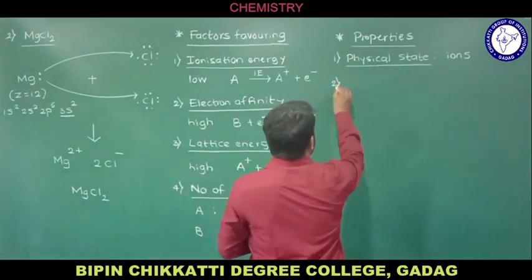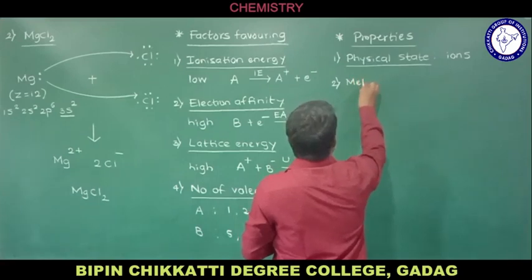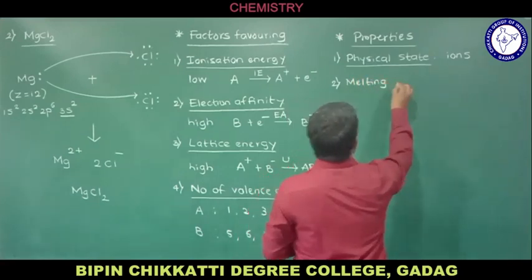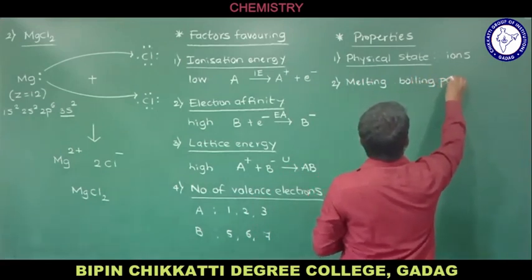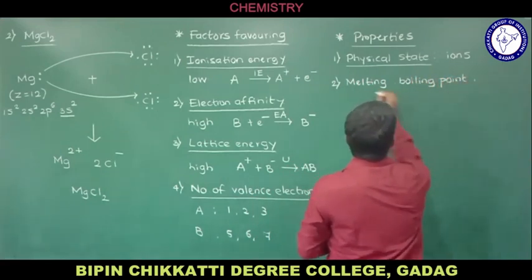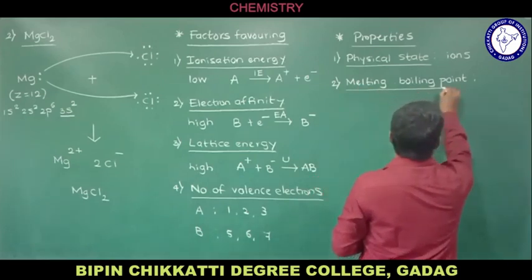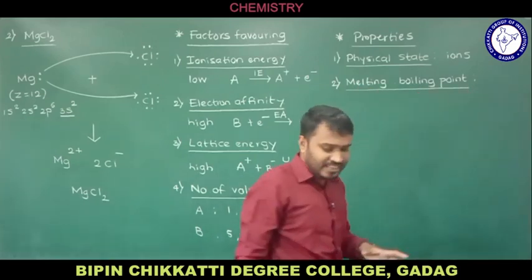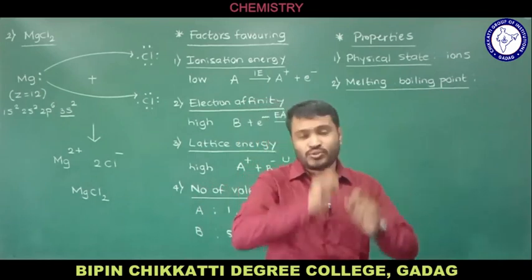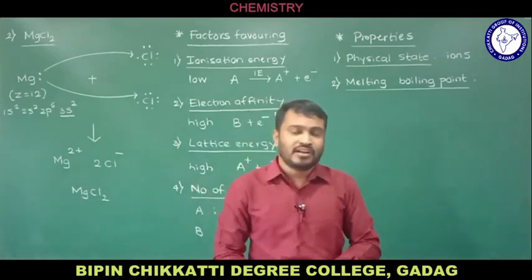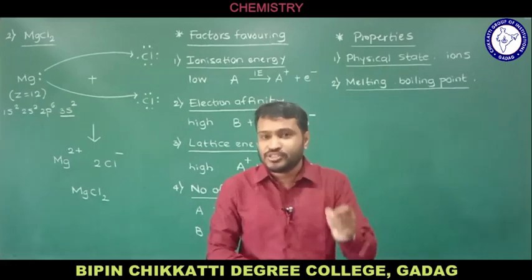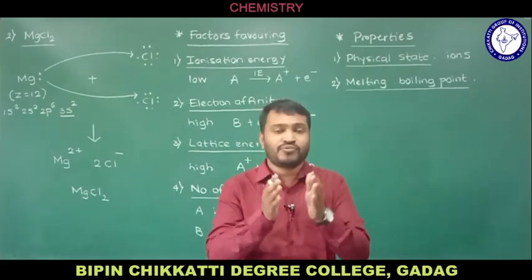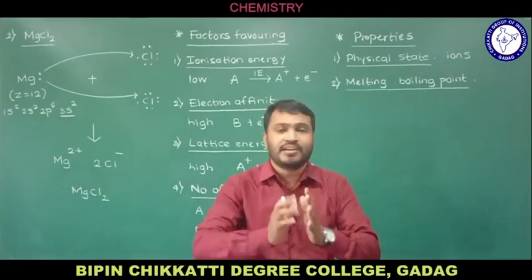The second one is melting and boiling point of ionic compounds. First we will see on what factor the melting point and boiling point depend. They depend on the kind of force of attraction between the constituent particles.